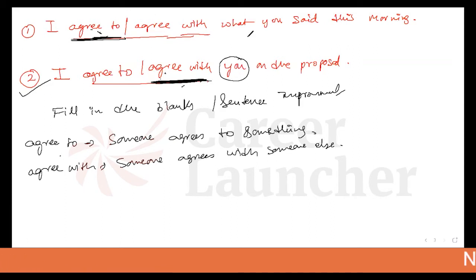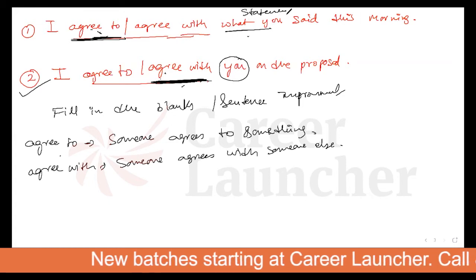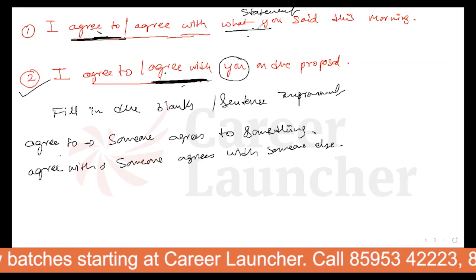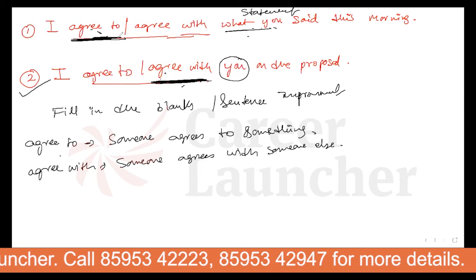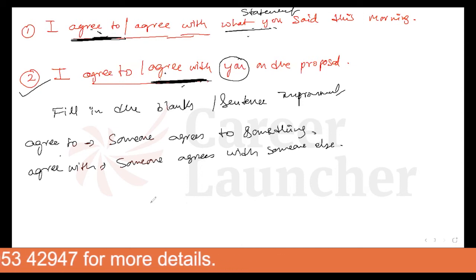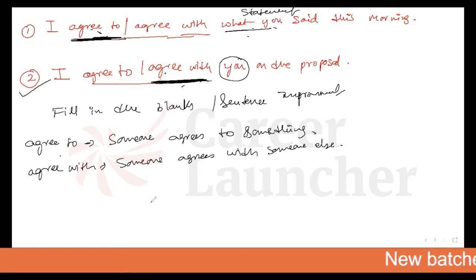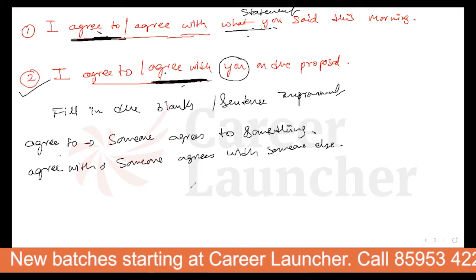When you agree to something, what you said this morning, so what you said is a sentence or a statement which was made by a person. That's why we say agree to. So when you're actually agreeing to a statement, that is called agree to. And whenever we agree with someone, with a person, we make use of agree with. This is what we are going to discuss in all the grammar classes, the basic mistakes that we make.